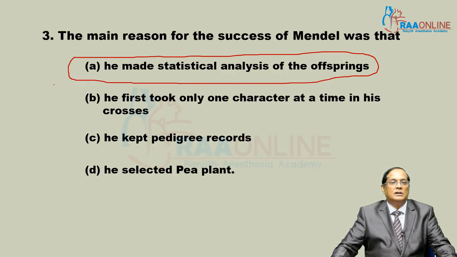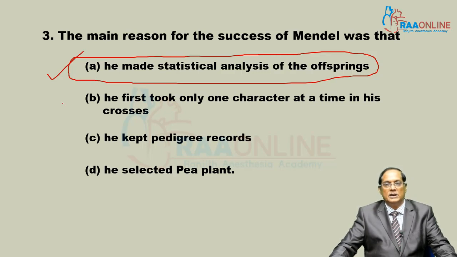Before Mendel, a number of persons also performed hybridization experiments, but they were not able to provide proper results. Mendel was successful because of his statistical analysis or mathematical approach. And also one character at one time, but this is comparatively better.